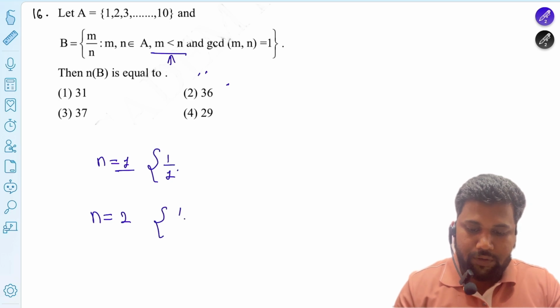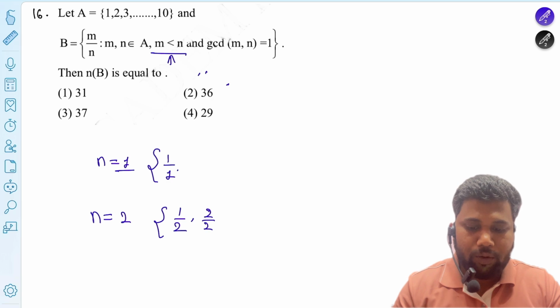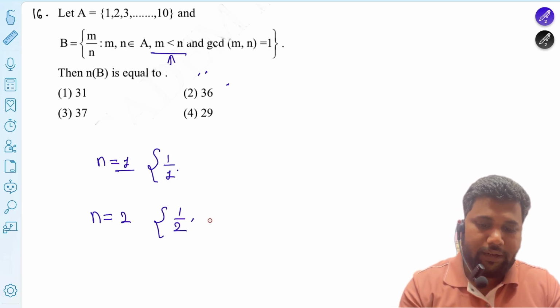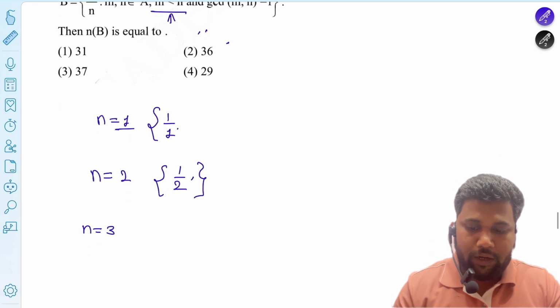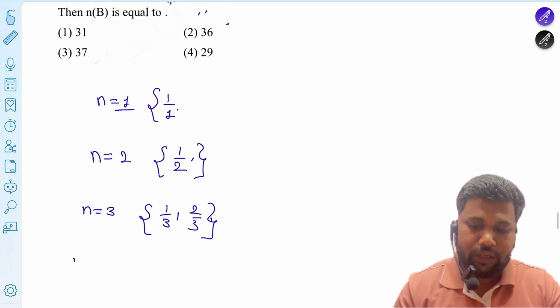Then 1 by 2 is possible because n is equal to 2. Suppose you put m equal to 2, then 2 by 2 is not possible because it equals 1, and the GCD condition fails, so only 1 by 2 is possible. Put n equal to 3, then 1 by 3 and 2 by 3 are possible, and 3 by 3 is not possible because it is the same as 1.